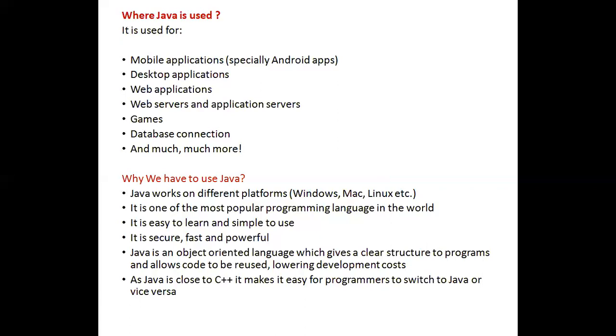IRCTC is a web application which uses Java.